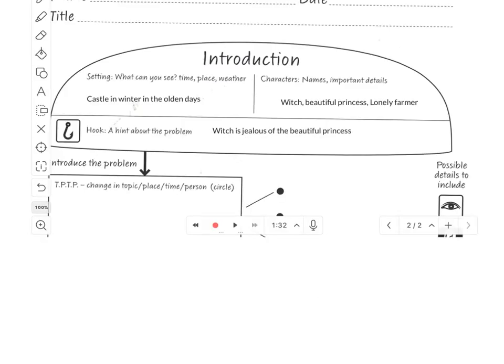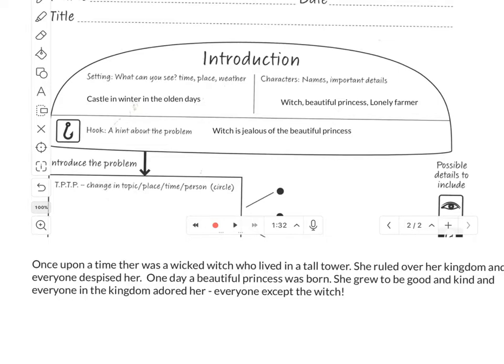So let's start by having a look at the ideas that we came up with here in the introduction. The setting was a castle in winter in the olden days. The characters were a witch, a beautiful princess, and a lonely farmer. And a hook at the problem is that the witch is jealous of the beautiful princess. So let's look how we can write those ideas into our first paragraph.